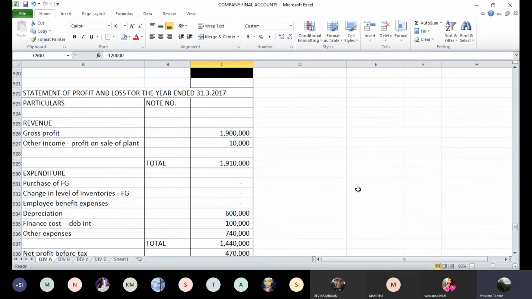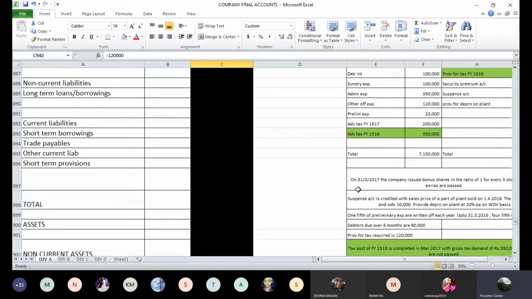Okay. Now we have made this provision for tax of 1,20,000. Against that, if you see the trial balance, you have paid advance tax of 2 lakhs rupees. Here, advance tax is 2 lakhs. Against that, you are making a provision of only 1,20,000. Now, whenever you present this data in the balance sheet, it has to be net of these two items. So your tax paid is 2 lakhs minus, if you reduce the provision 1,20,000, you still have a positive balance of 80,000. So this will be for the time being shown as long-term advance.